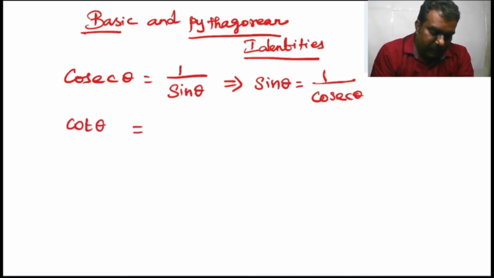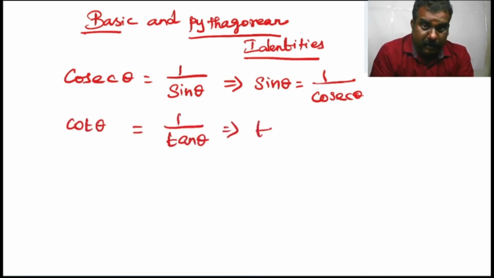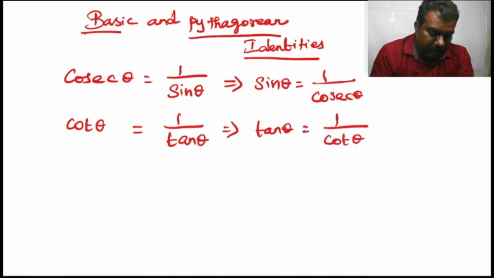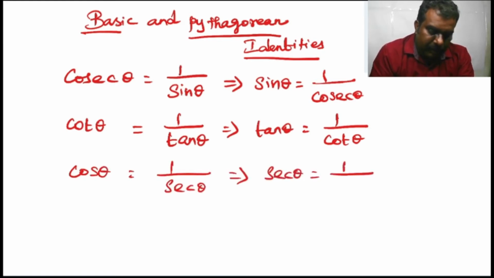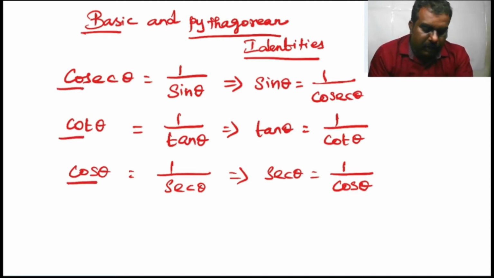Cot theta is equal to 1 by tan theta, which implies tan theta is equal to 1 by cot theta. Cos theta is equal to 1 by secant theta, which implies secant theta is equal to 1 by cos theta. Here you can see each co-ratio is always the reciprocal of some non-co-ratio.